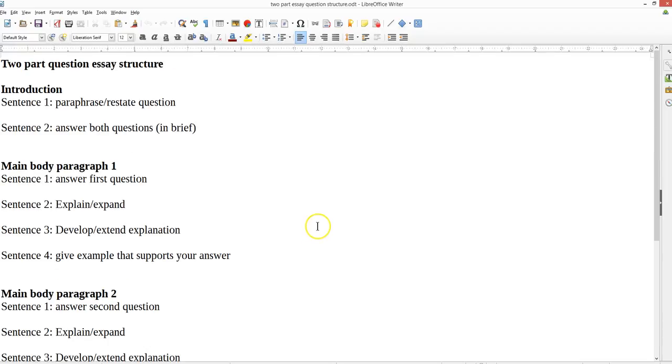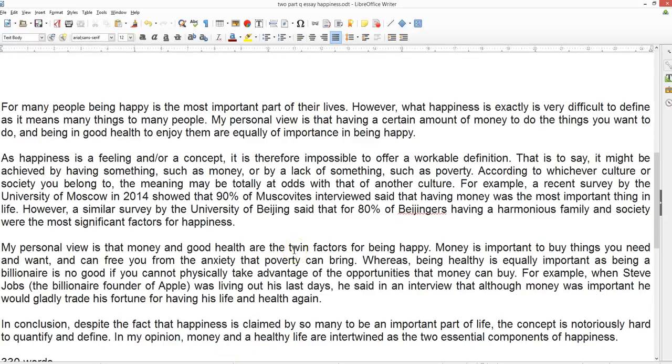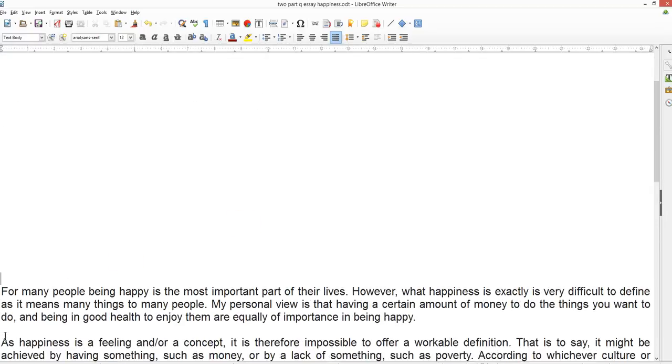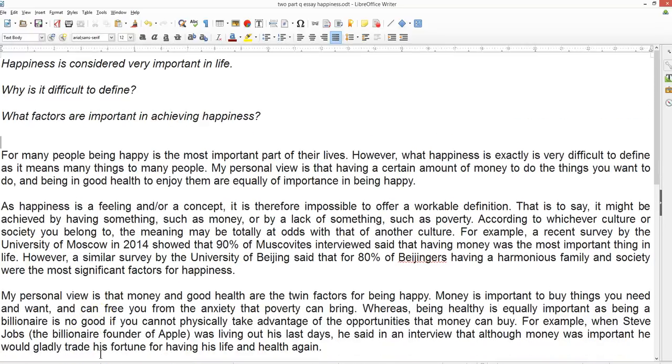So let's have a look at my example, and then we'll take a look at a student example. Now, I have to say this is a very difficult question. It's such an abstract question. I mean, it's a proper IELTS essay question, but it's so abstract. It's very difficult to write an essay and to think of some good, clear, specific ideas, specific reasons, specific examples.